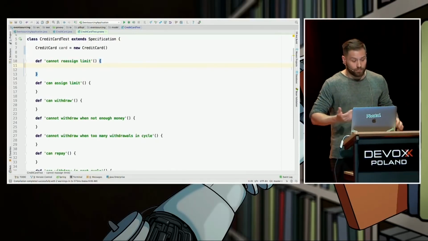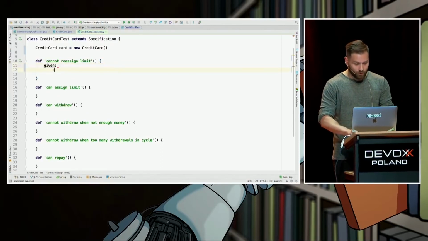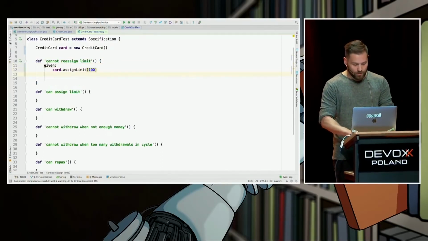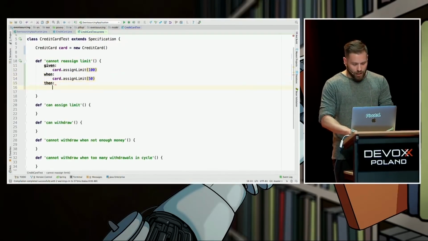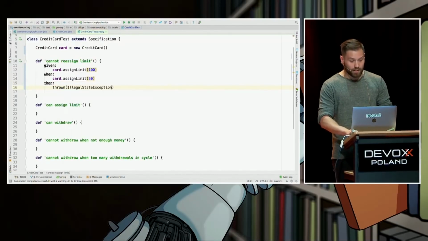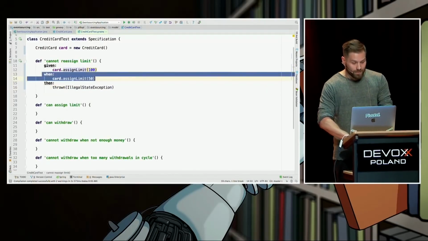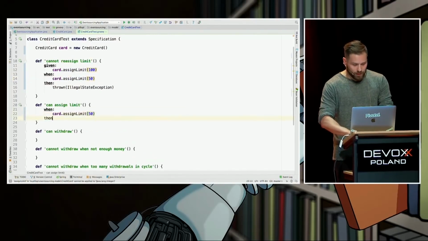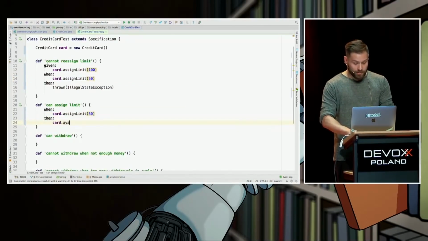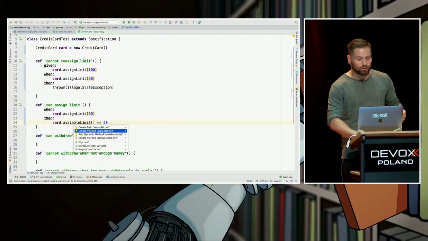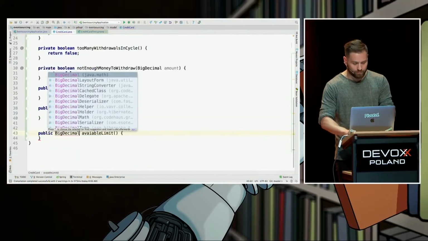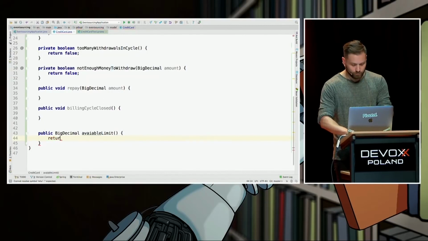Cannot reassign limit. What does it mean? It means that given a card with already assigned limit 100, when someone tries to reassign limit to 50, this basically shouldn't be allowed, right? We expect illegal state exception. But when someone just wants 50, it means that the card should say, hey, my available limit is equal to 50, right? We ask the card, hey, what's your available limit? We don't know how to answer that yet, but the question is there. Let's return null for a while. Cool.